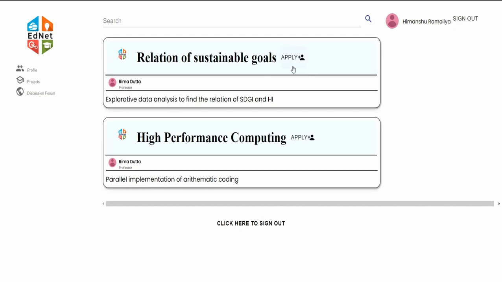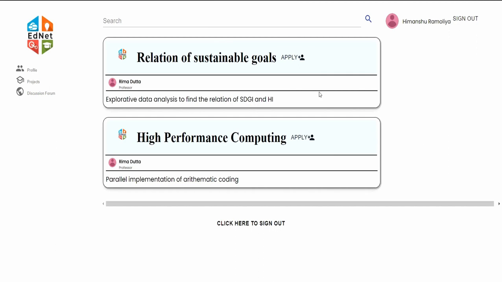So let's say I want to apply to this project, so I just click this apply button. As I have enrolled in Rima Datta's project, it shows the notification that you have enrolled in Rima Datta's project. And if I have already enrolled in the project and I try again, it will show me a different notification that we have already enrolled in that project. So that was the project forum.